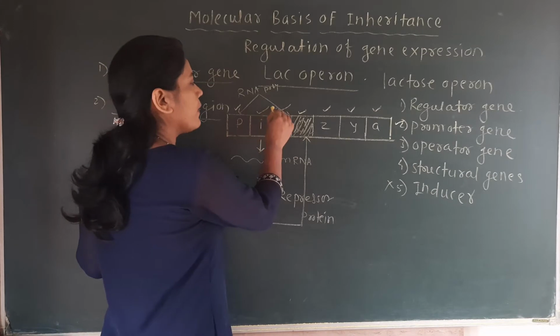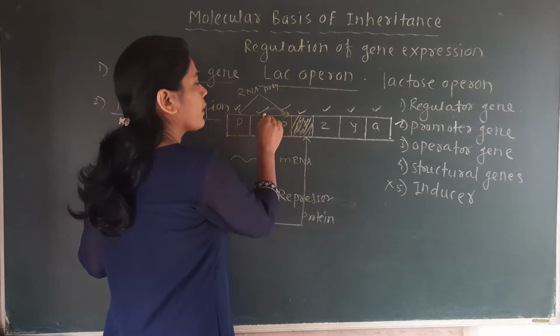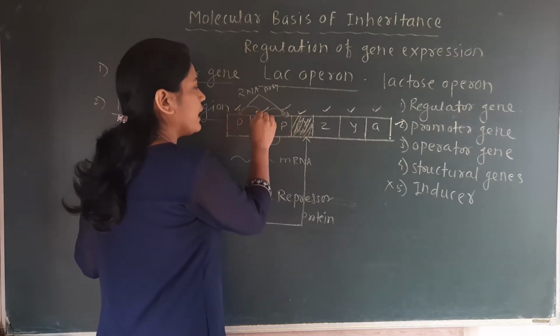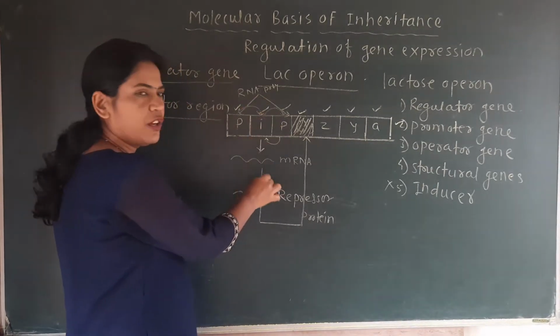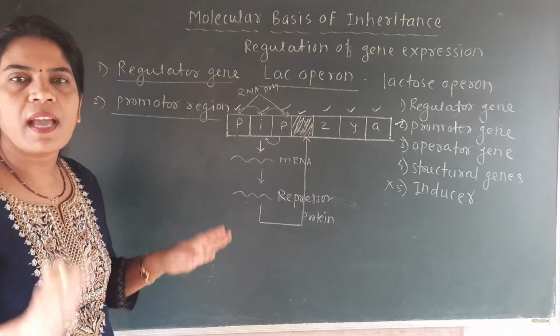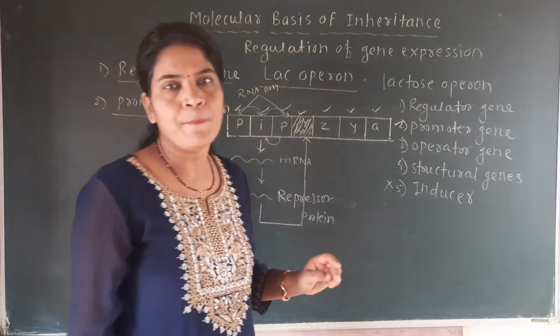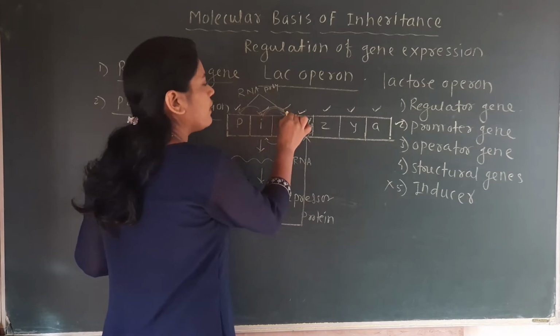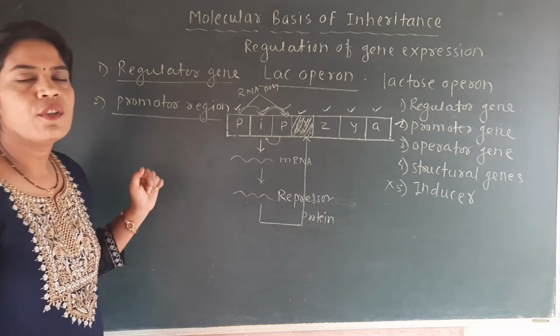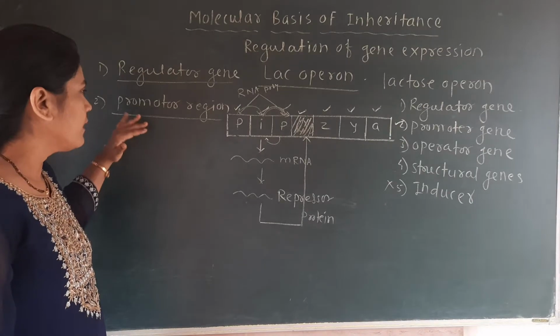Then what happens? This RNA polymerase again moves. First it is here, it moves to the regulator gene. With the help of this RNA polymerase, the regulator gene forms the mRNA, because without RNA polymerase there will be no mRNA formation. Then this RNA polymerase moves toward the promoter region. So what is there? That is the promoter region.